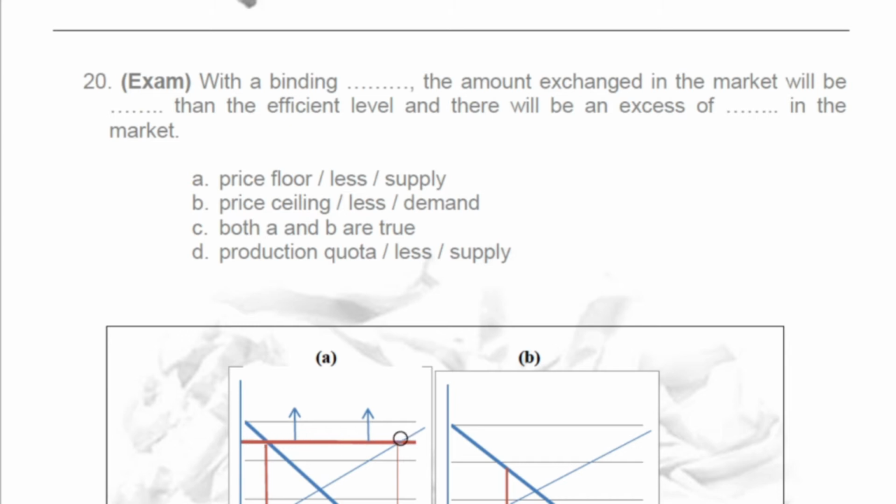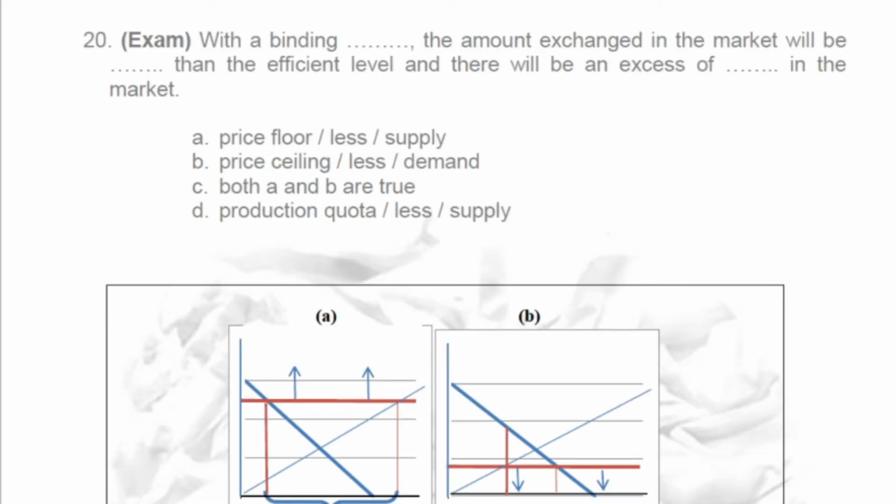The producers will want to sell this quantity. Maybe they produce it, but no one buys these quantities. This is an excess of supply, as we know. So we have that the binding price floor decreases the amount exchanged, and there will be an excess of supply. So A is correct. But be careful. Maybe B could be true, because look at answer number C. Yes, both A and B are true.